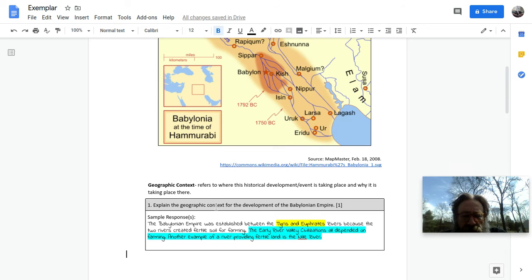So explain the geographic context for the development of the Babylonian Empire. The Babylonian Empire was established between the Tigris and Euphrates rivers because the two rivers created fertile soil for farming, okay? The early river civilizations all depended on farming. They needed it. Remember we talked about this is where we saw the development of domestication of plants and animals. Another example of the river providing fertile land is the Nile River. So you just add a little extra piece of information there. And I kept this to 3 sentences, right? 1, 2, 3. Okay, you could have made it 4, but you see it can be put together pretty quickly. That first statement really sums it up, and then you're covering your bases with that outside information.